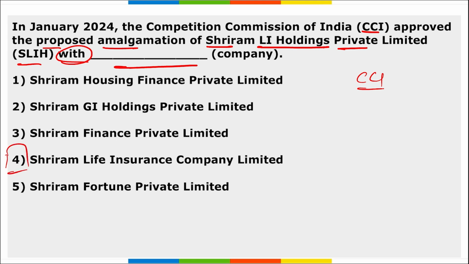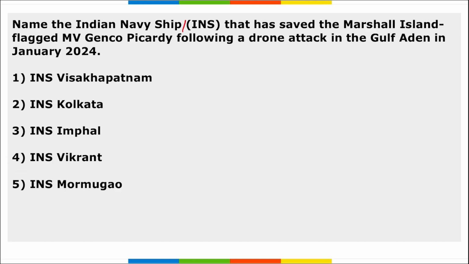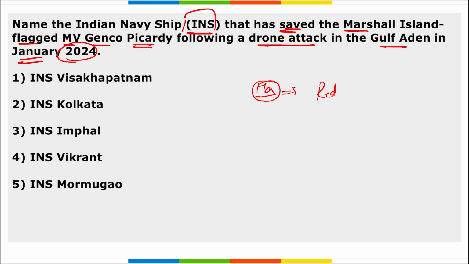Right? Next, name the Indian naval ship that saved the Marshall Island flagged MV Genco Picardy following a drone attack in the Gulf of Aden in January 2024. We are seeing Houthi attacks in the Red Sea, right? We are seeing that in the Gulf area there is a fight basically going on.